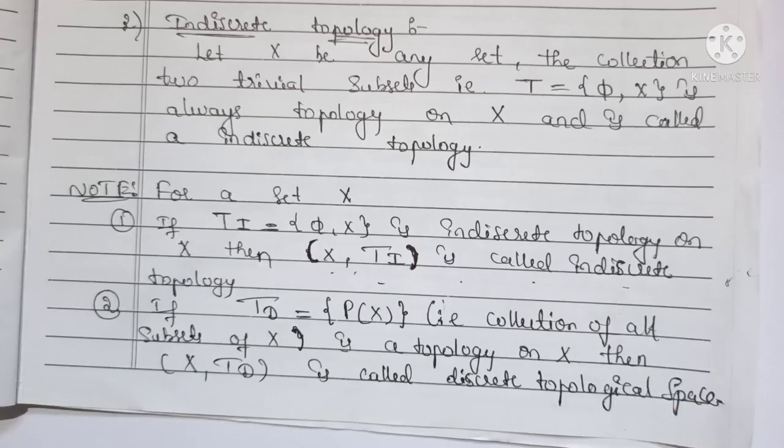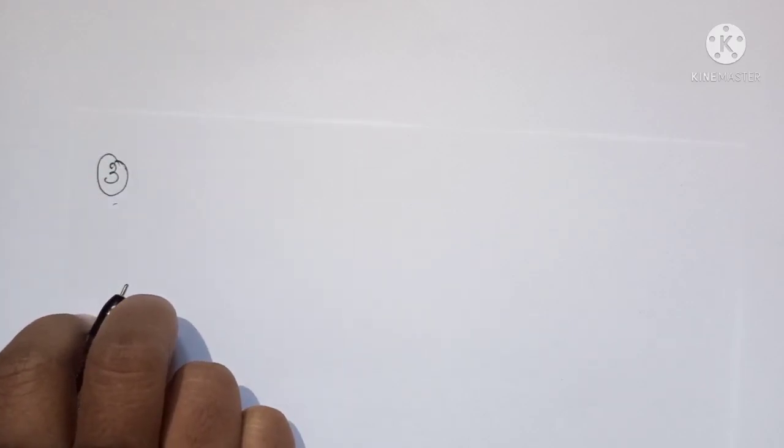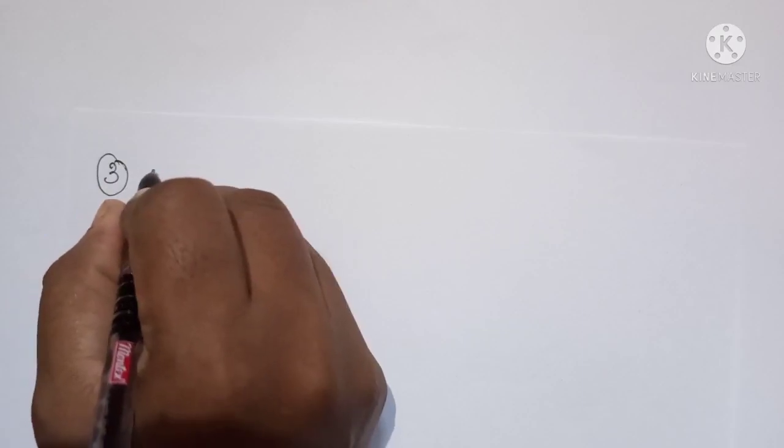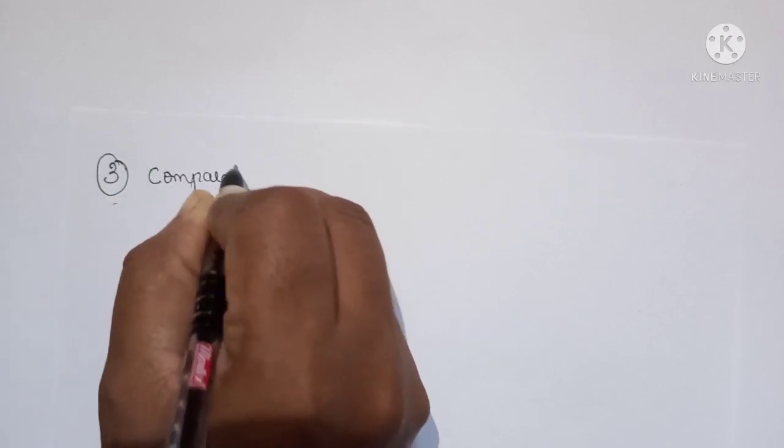Okay. Next we go for the next definition, that is comparable and non-comparable topologies. We will continue the countable topology in the next class. So in this section we move to the comparable and non-comparable topologies.